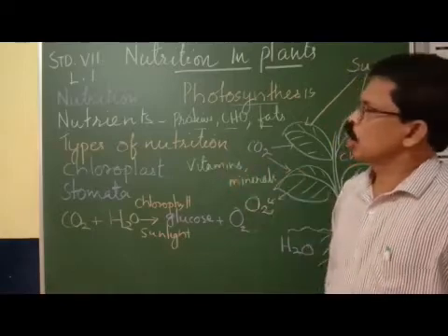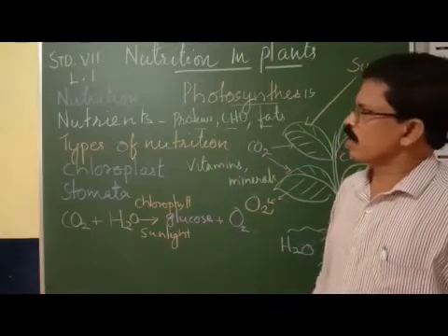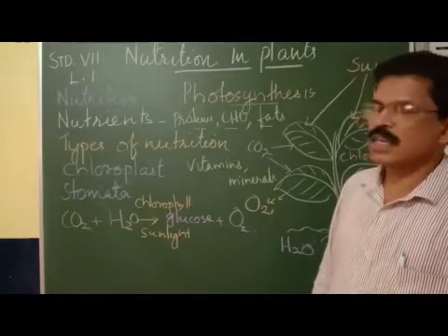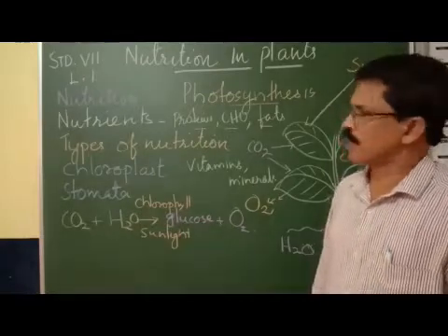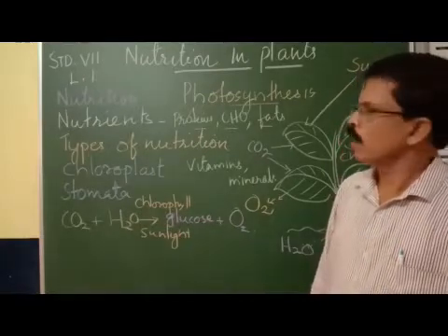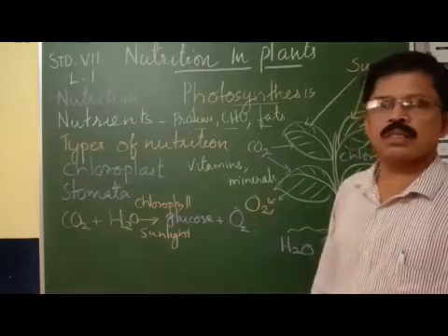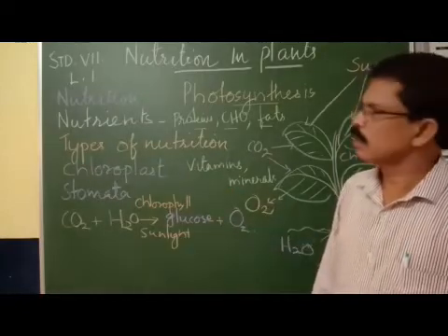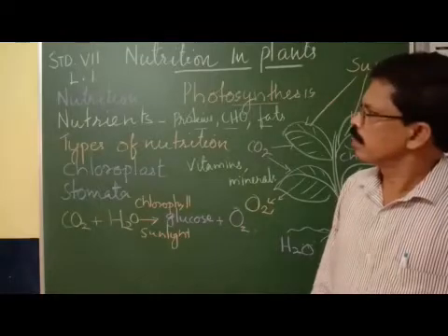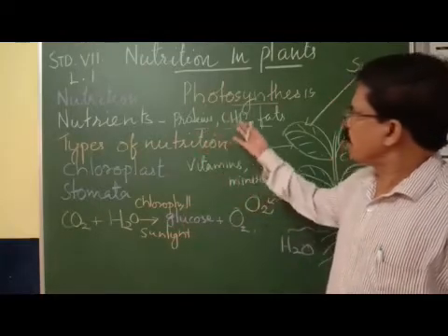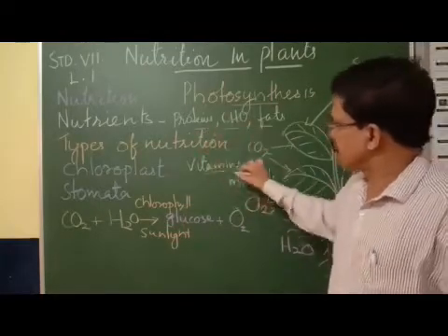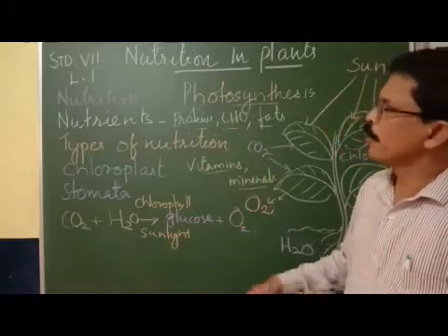All these substances or contents in the food that are useful to our body are called nutrients. Example: protein, carbohydrate, fats, vitamins, minerals.